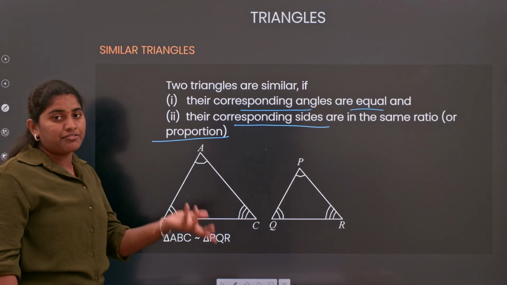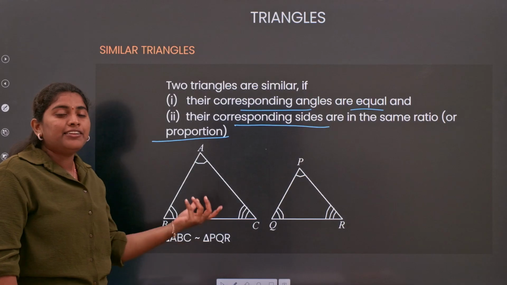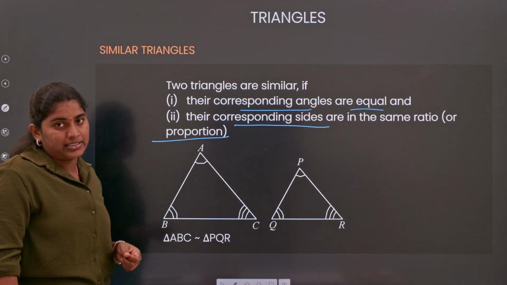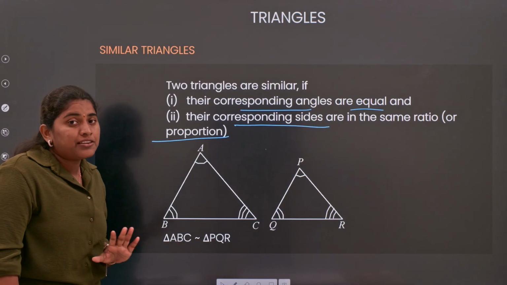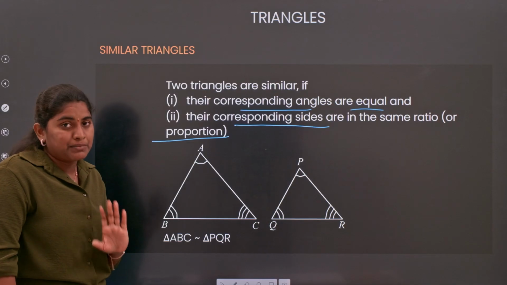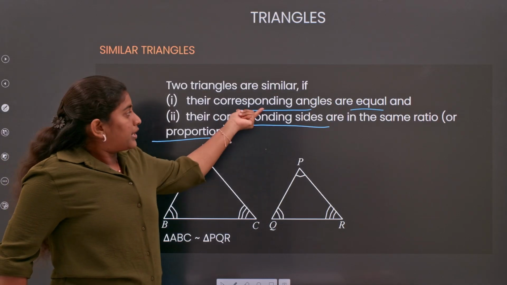Then we consider them similar triangles. Clear? Don't get confused between congruent and similar.